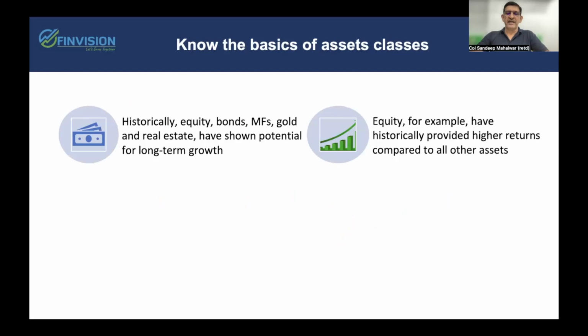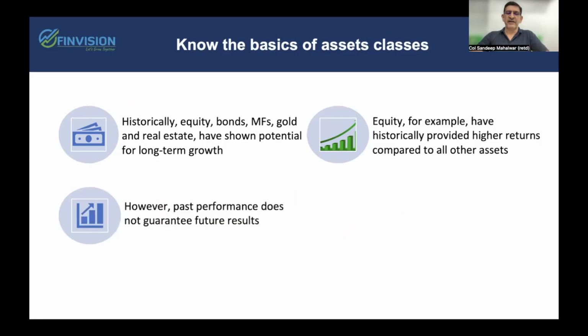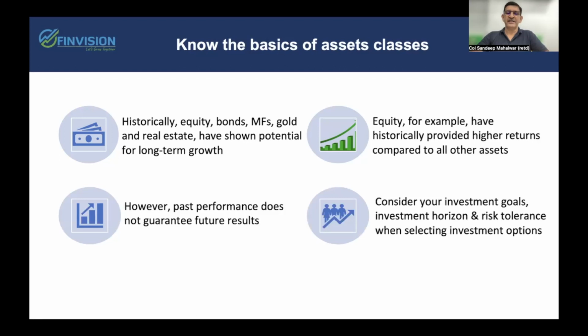Equity, for example, has historically provided much higher returns compared to all the other asset classes. However, past performance does not guarantee future returns. Hence, it is important to always understand and invest as per your individual investment goals, investment horizon, risk tolerance, and then only select the investment instrument.